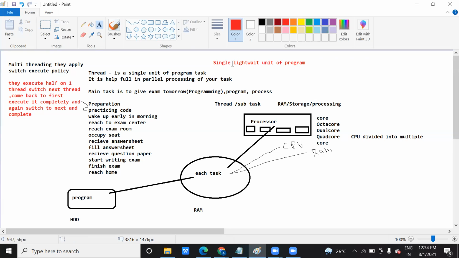So here this is called a single lightweight unit. Lightweight in terms of configuration, and lightweight in terms of handling the task.